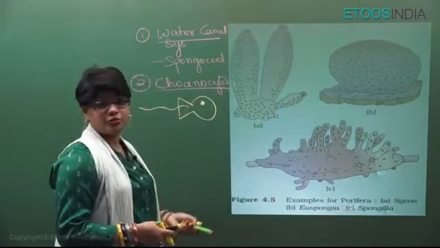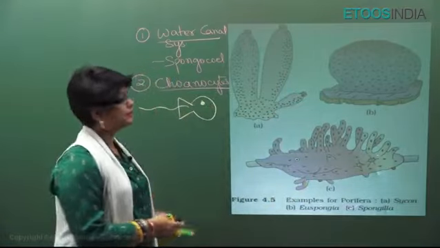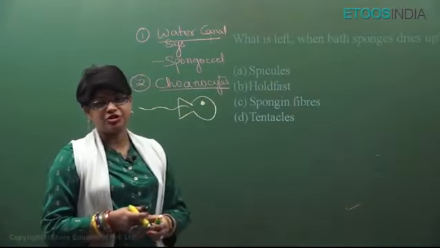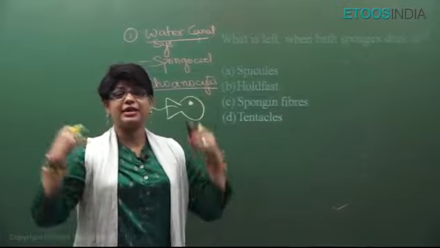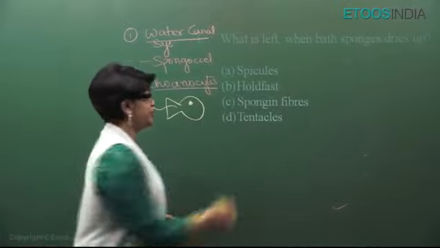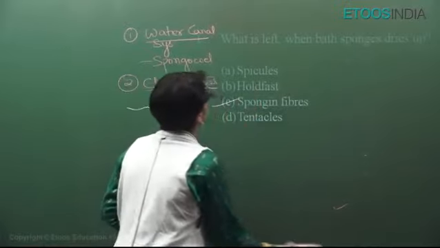exoskeleton. Now, questions come on these parts. What is left when bath sponge dries up? If the bath sponge dries, it is the exoskeleton that remains, and it is made up of spongin fibers. This is how you solve the question.